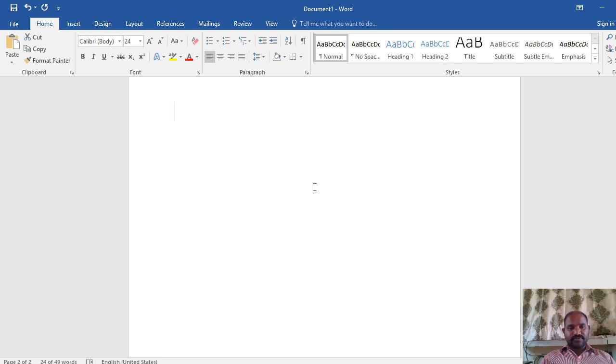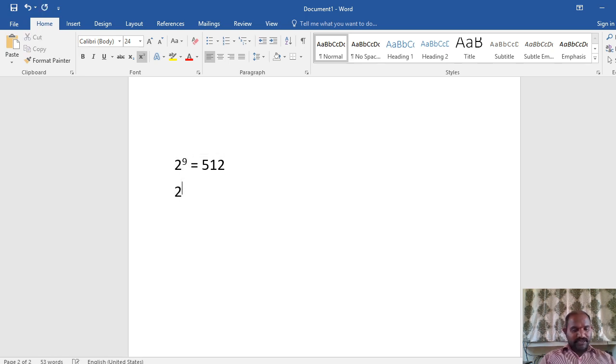I think overwriting is not possible here. 2 power 9 equals 512. 2 power 10 equals 1024. Let me take one more combination also.